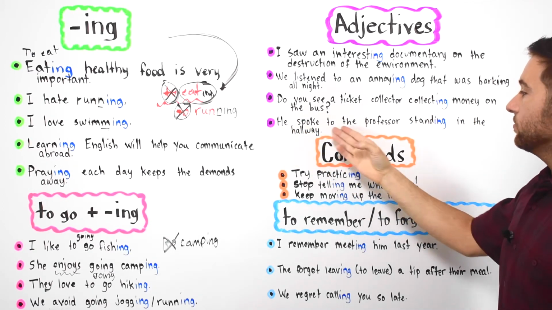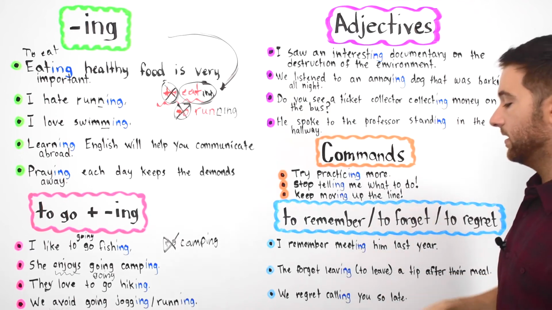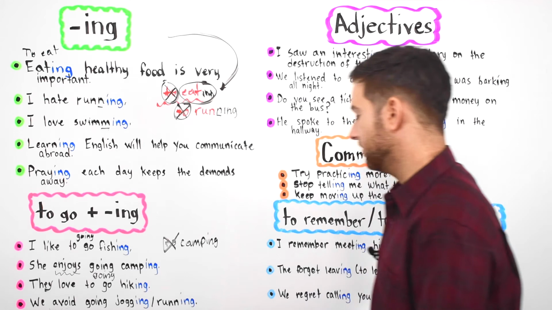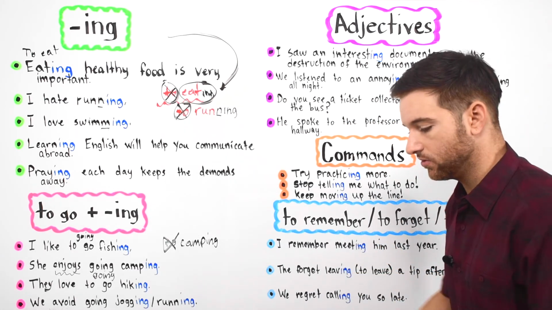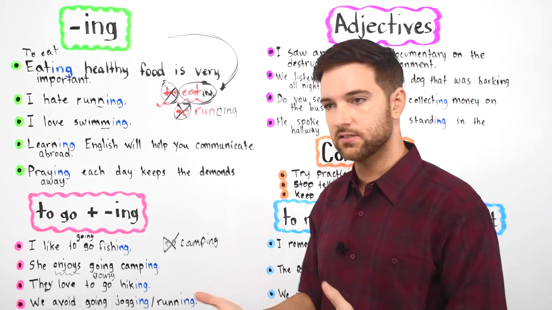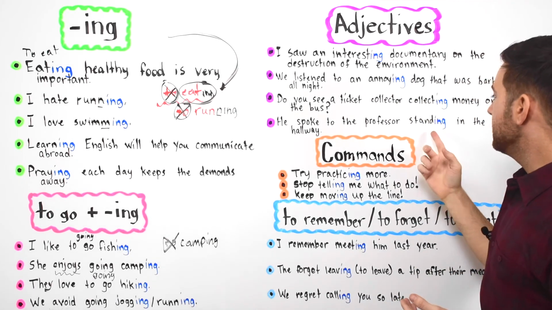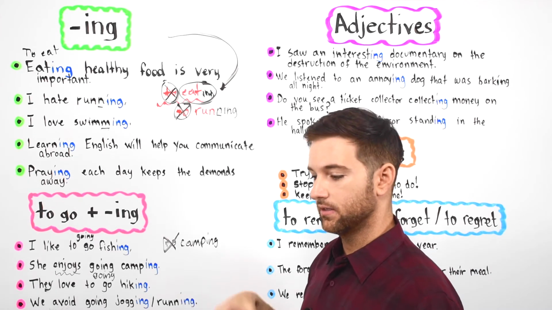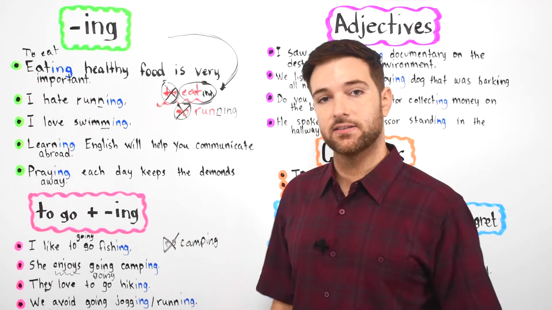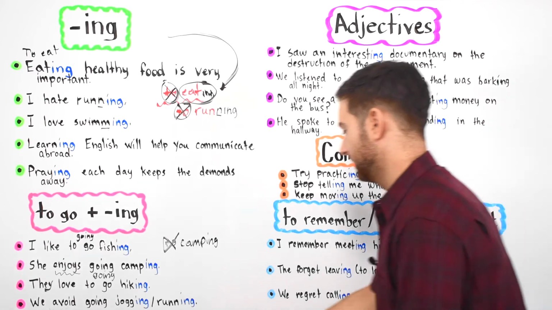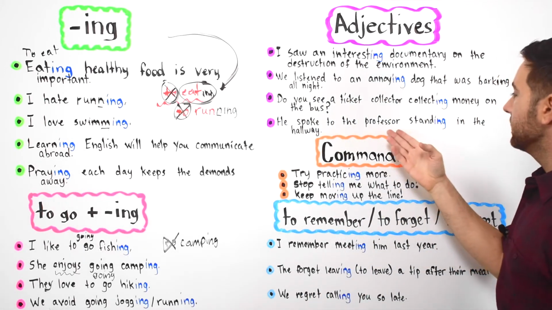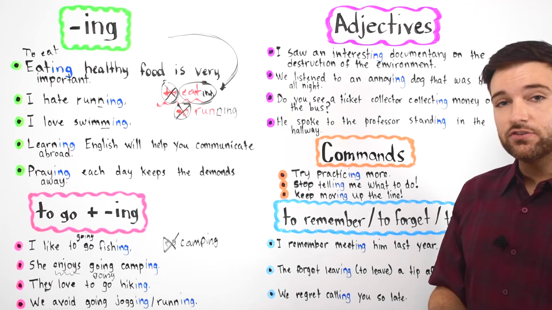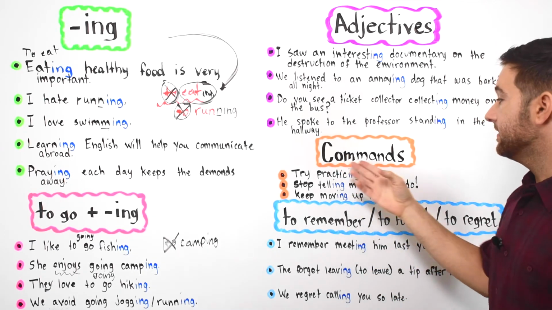Next we have, he spoke to the professor standing in the hallway. The hallway is a corridor, like at school, at the library. I mean, there are these small corridors that you walk through to go to class. Standing, so I have a chair here and I'm sitting, but now I'm standing on my legs. Again, it's describing what the professor is doing. What is the professor doing? He is standing.